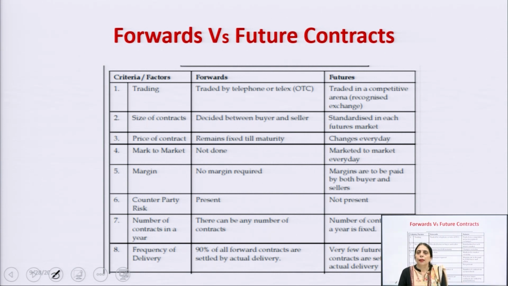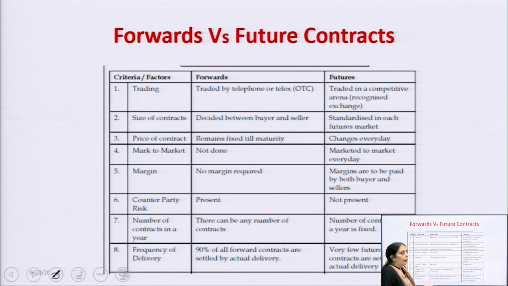The second one is the size of the contract. As forwards are customized contracts, the buyer and seller can decide anything relating to the price, quantity and the date. But in the case of futures, it is a standardized contract in the cash future market. Then price of the contract: in the case of the forward, the price remains fixed. Whatever they have decided in advance, it remains fixed at the time of delivery also. But in the case of futures, the price is going to change within seconds.